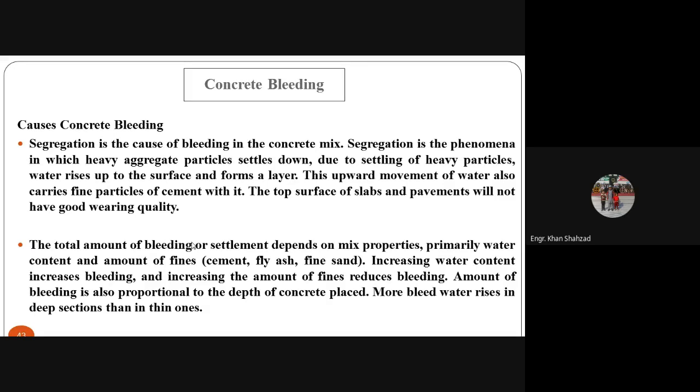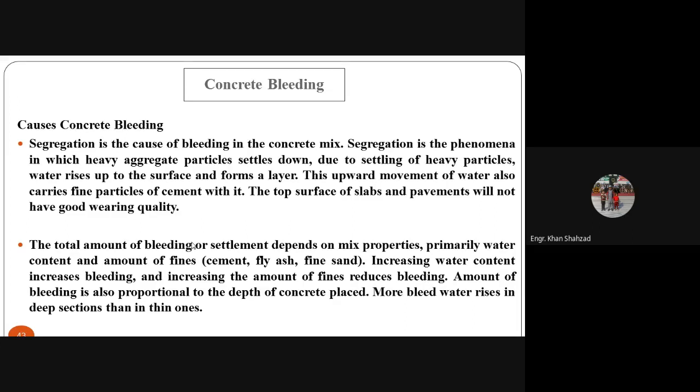Okay? As I told you, the fine particles have larger surface area, so they need more water for lubrication, and they also fill the gaps in the concrete. The amount of bleeding is also proportional to the depth of concrete placed. If the depth of the concrete is more, water will come to the surface of the concrete and there will be more bleeding.